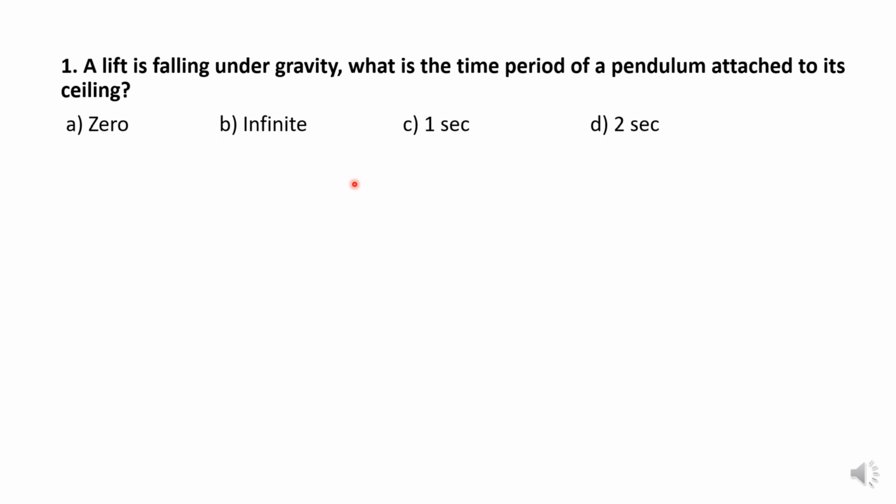So stay with me. The first MCQ: given that a lift is falling under gravity, what is the time period of a pendulum attached to its ceiling? 0, infinite, 1 second, or 2 seconds. So it will be infinite. Reason: we know that the time period of a simple pendulum depends upon length and gravity. So when we put g = 0, the time period will become infinite.